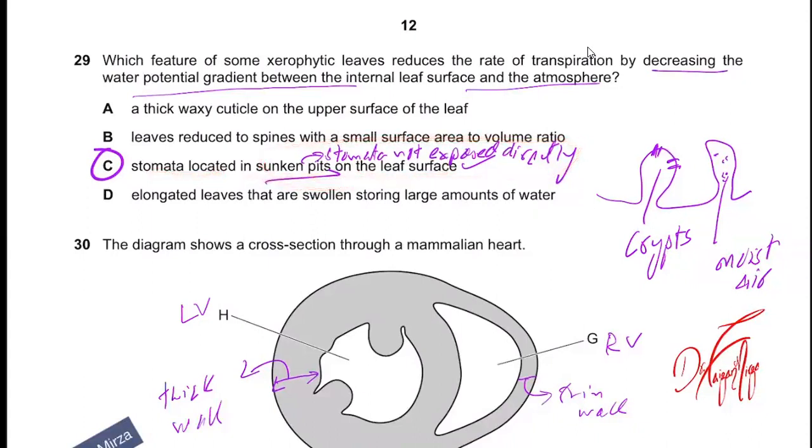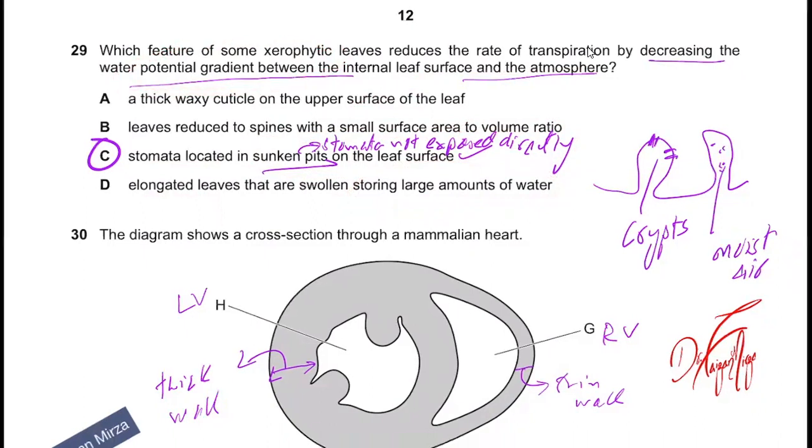A thick cuticle on the upper epidermis, no, we do not know if the stomata are on the upper surface only. Leaves reduced to spines, they reduce surface area to volume ratio. But how would this prevent the water potential gradient between the atmosphere and the leaf surface? There is no relationship. Elongated leaves are swollen, storing large amounts of water. Again, this is not the case because you have to link it with the potential gradient of water.